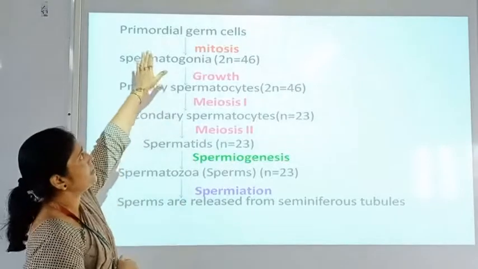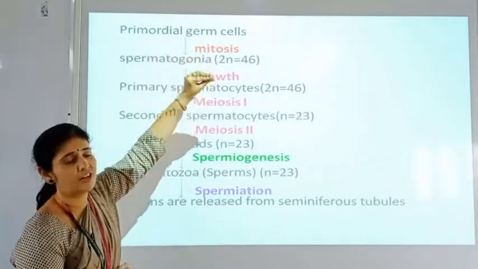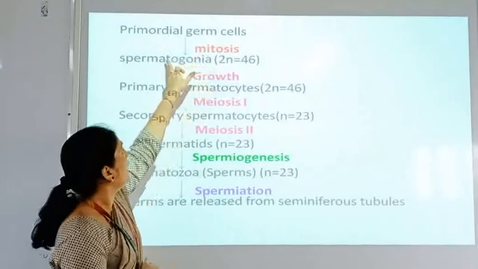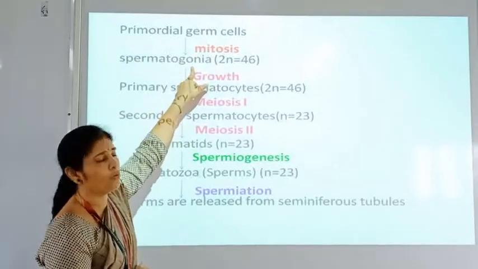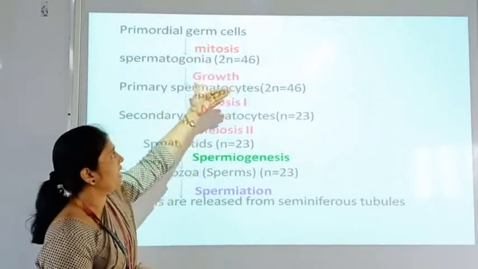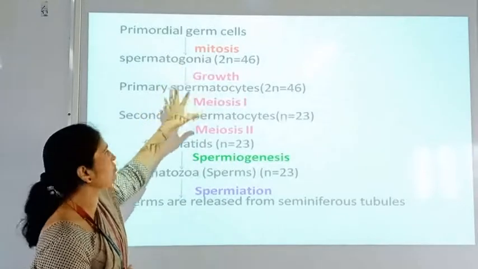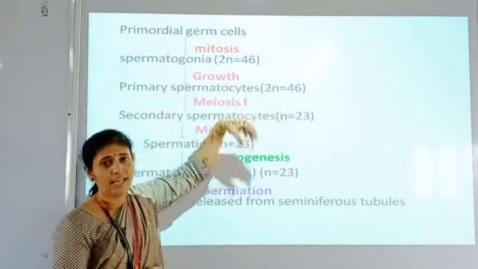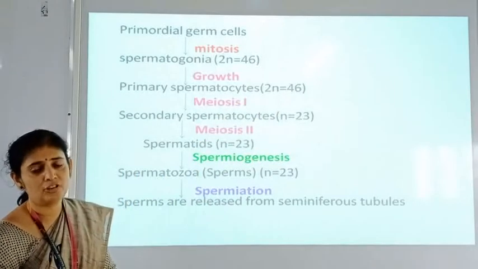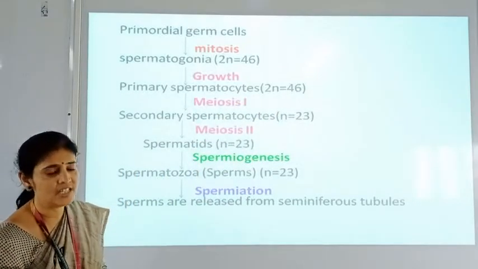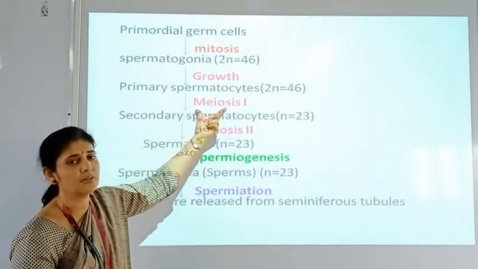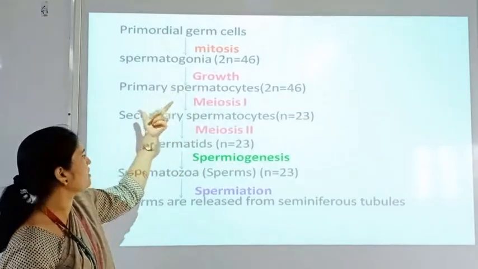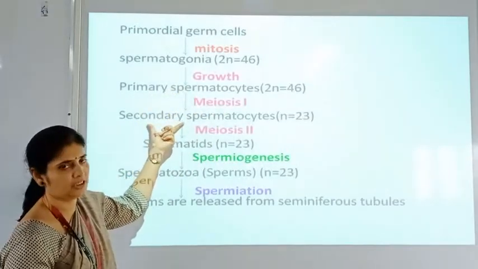So here the primordial germ cells undergo mitotic division and there is formation of a number of spermatogonia, which are diploid. Then they grow and form primary spermatocytes, which are again diploid. Then from these primary spermatocytes, the first meiotic division takes place, and after meiosis first, primary spermatocytes are converted into secondary spermatocytes.